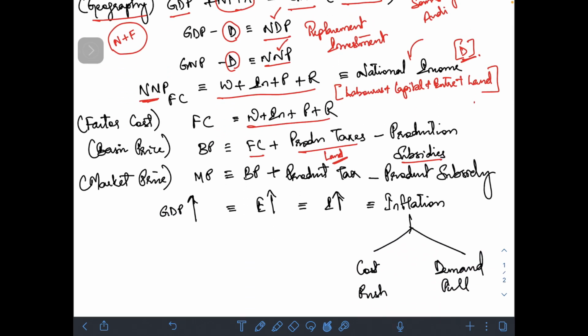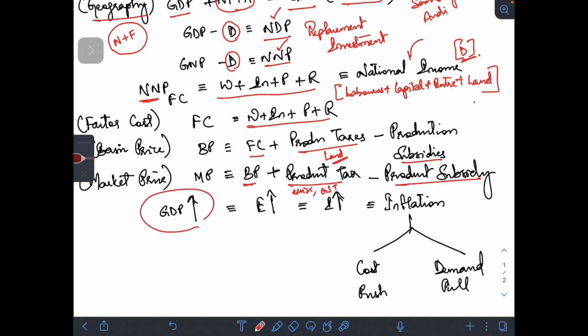Then you have market price. What do you mean by market price? Market price simply means you will add the basic price with the product tax minus product subsidy. That is, per unit of the product the tax is charged, like excise duty, GST, etc. Product subsidy means what? For the product that you're launching in the market, you will be getting the subsidy per unit, like how government is giving subsidy for electric vehicles. Now, what is the understanding? This is the basic part here.